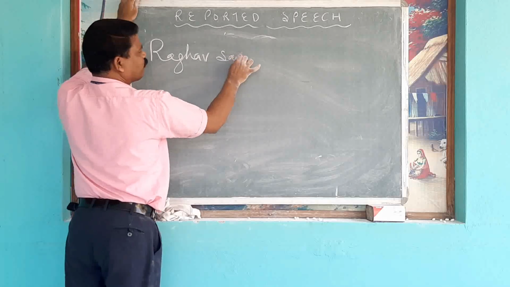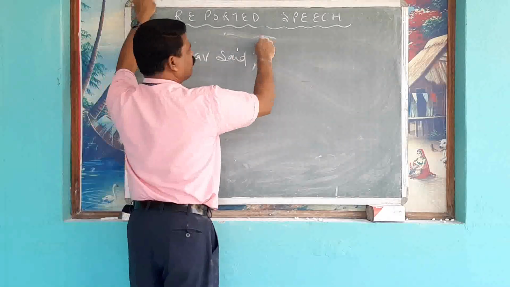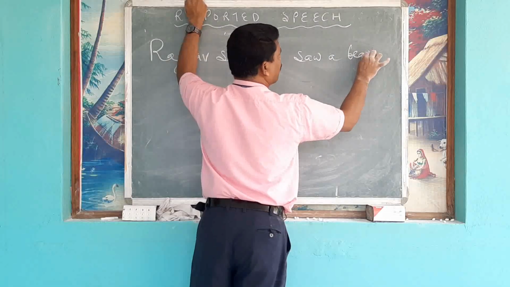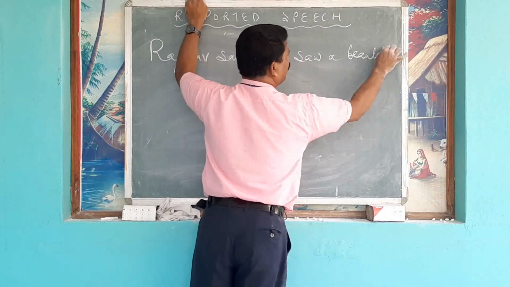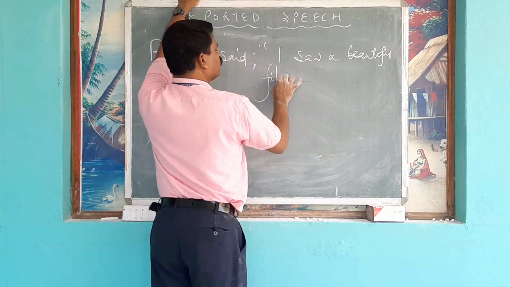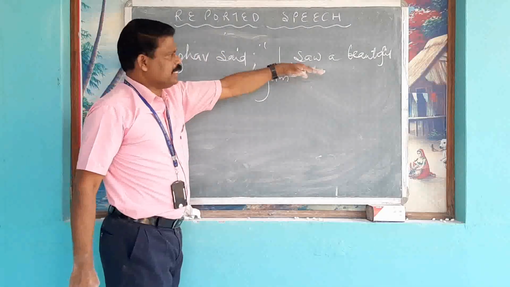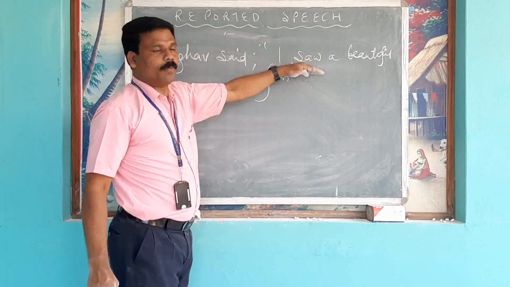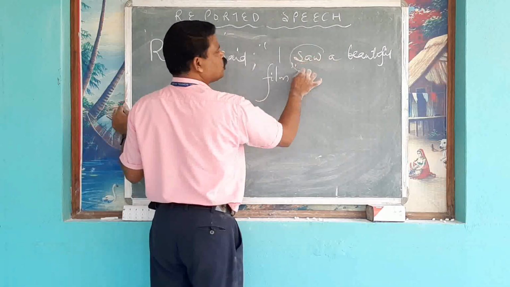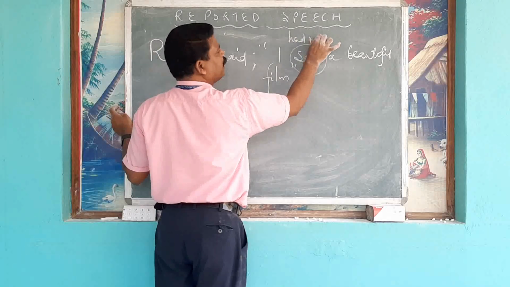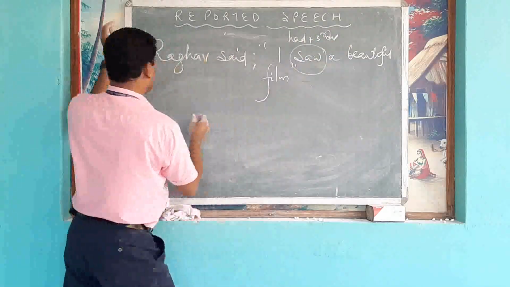Raghav said, I saw a beautiful film. Here, in this sentence, there is no auxiliary verb. So look at the verb saw. Second verb will be changed into had plus third form.